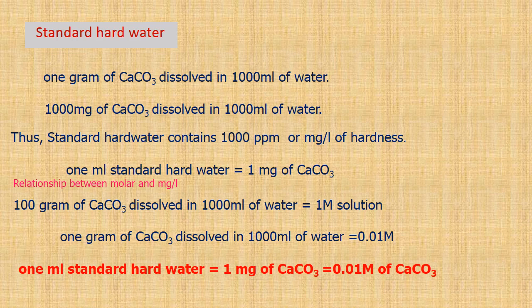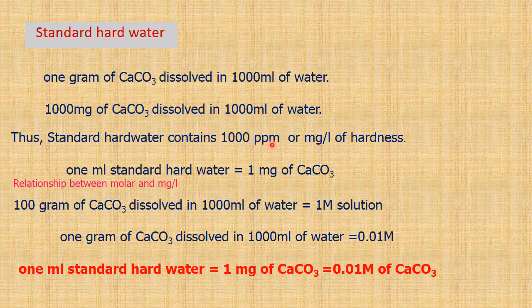Let us see what is the definition of standard hard water. Standard hard water is 1 gram of calcium carbonate salt dissolved in 1000 ml of water or 1 liter of water. It means 1000 milligram of calcium carbonate dissolved in 1000 ml of water. That is, 1 ml of standard hard water is equal to 1 milligram of calcium carbonate salt. So 1 ml of standard hard water contains 1 milligram of calcium carbonate salt. Thus, hardness of the standard hard water is 1000 ppm or 1000 milligram per liter.